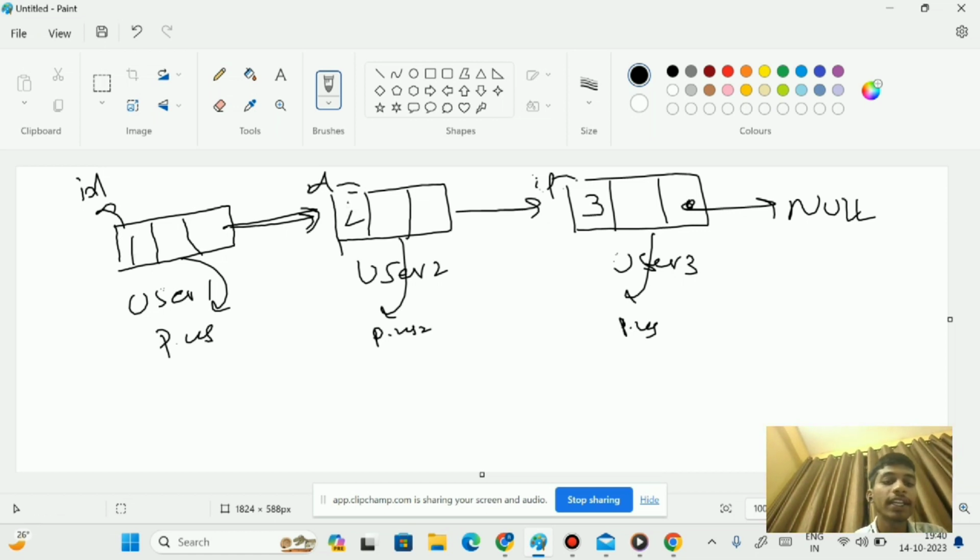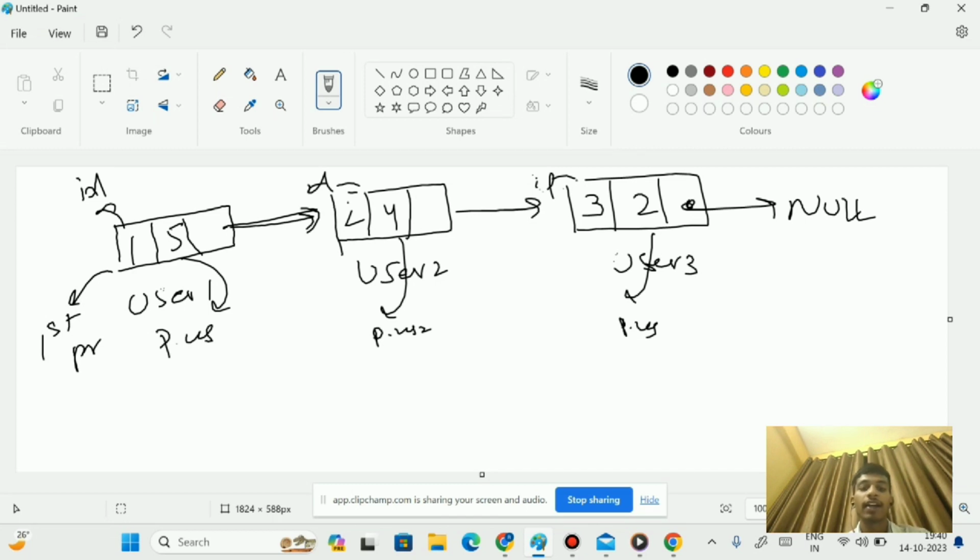And the priority here, for user 1 I'll give 5. Here, higher the number means higher the priority. I will give here 4, and here I will give 2. Now user 1 has the highest priority among the next two users, so this will become the first user. So whenever a booking is available for a rider, user 1 will get the chance to book the ride. So it will get the first priority.